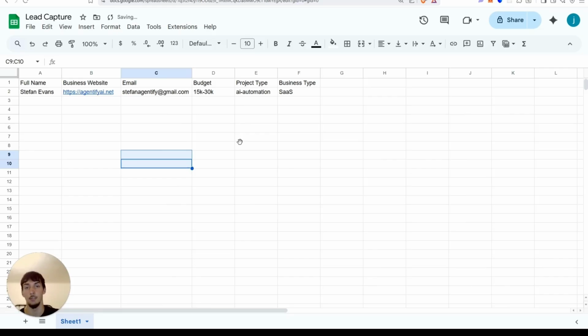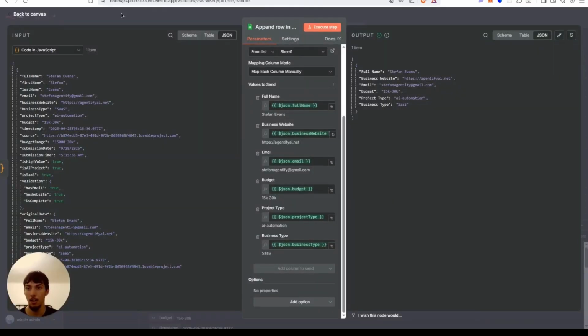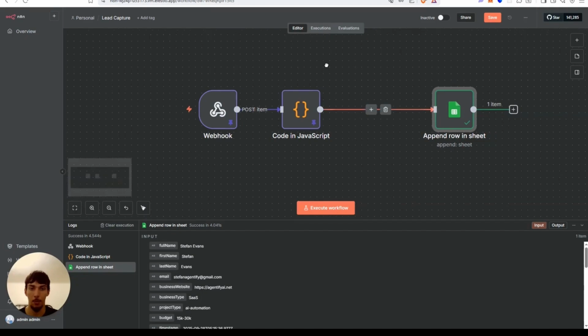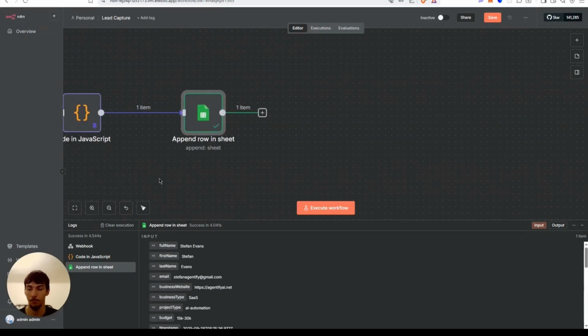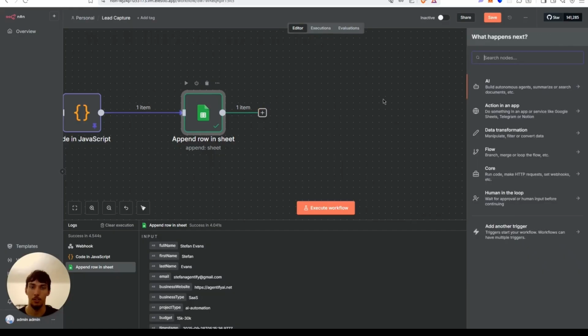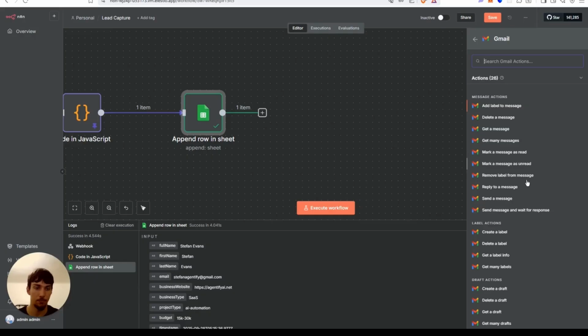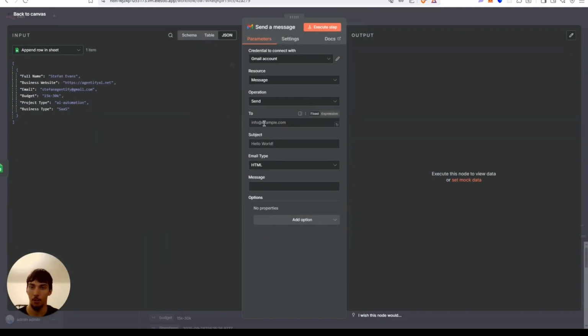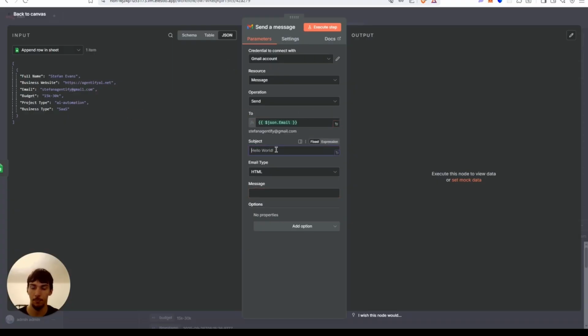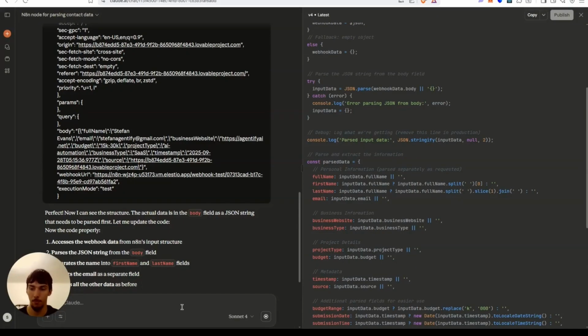Now we're going to make a follow-up process where it's going to email the lead and then email a sales rep to reach out to them. So let's do Gmail. This should be pretty simple. There we go. Where's send message? And now we're going to be sending it to the lead. And now let's generate a message for them.